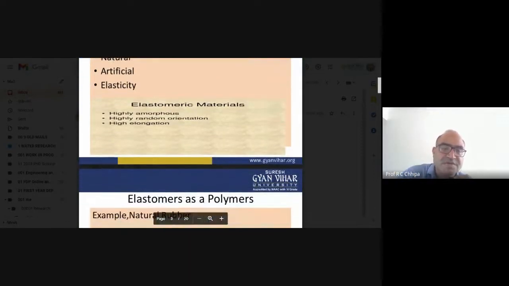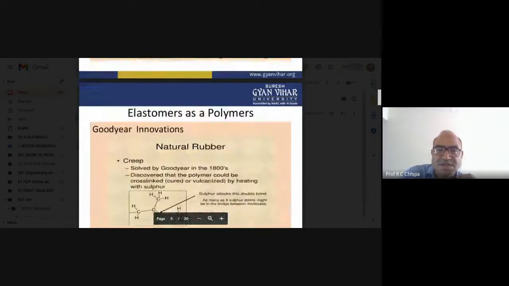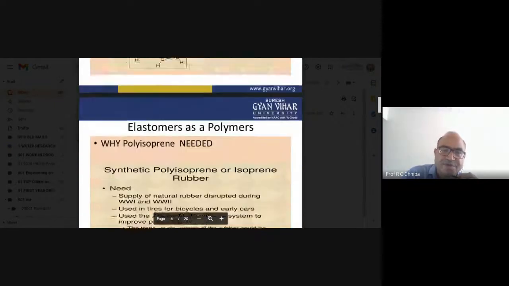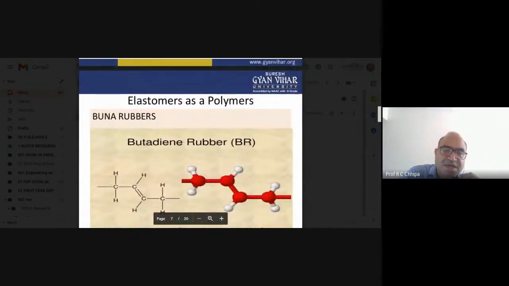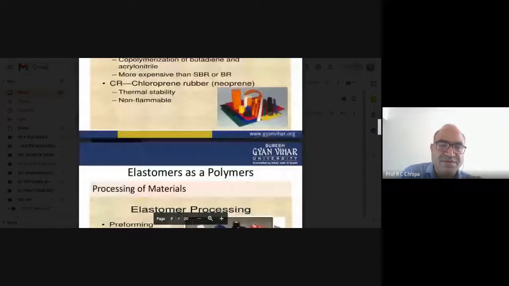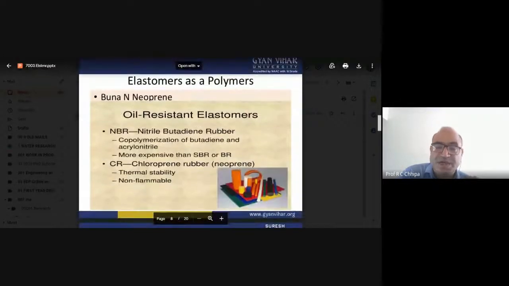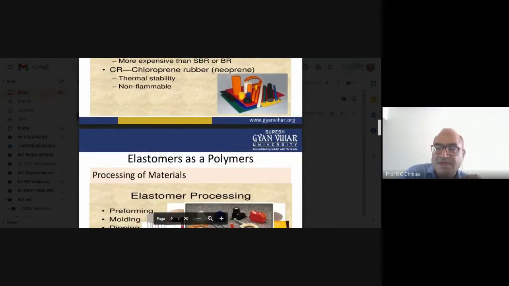Whatever we have seen in properties, we have also discussed the natural rubber structure. In this case, the question also arose about the orientation, that is the cis form or the trans form, which form is better. Then the polymer of 1,3-butadiene gives certain artificial rubbers that are oil resisting as well as thermally stable rubbers. So here we get lots of information regarding those.